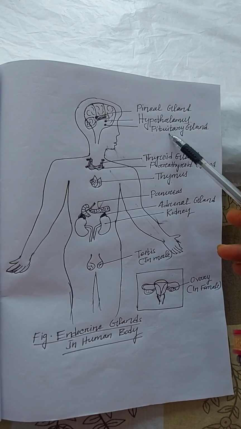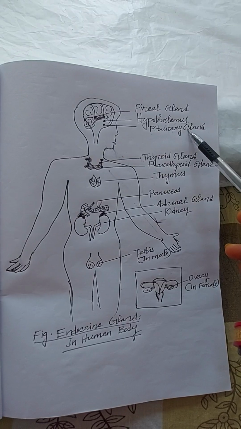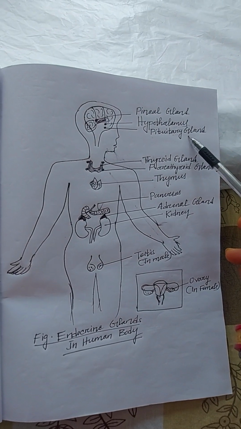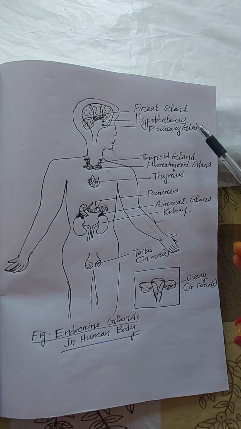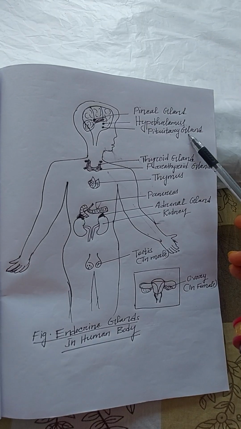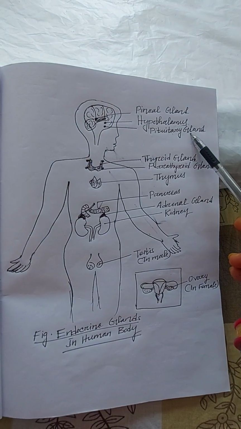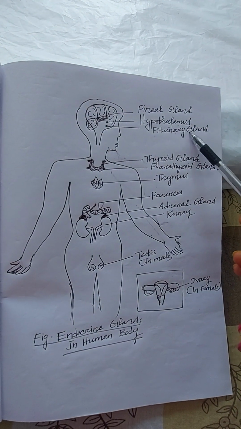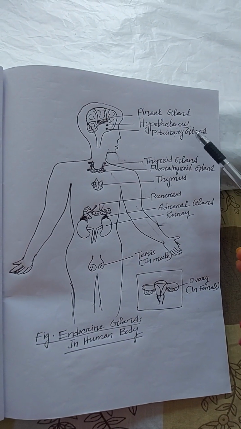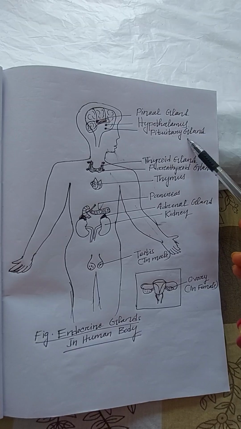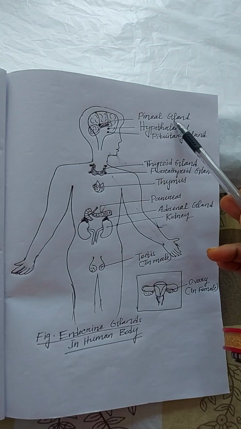Then coming to the pituitary gland. What is the pituitary gland? The pituitary gland secretes about 9 hormones to different parts of the human body. The pituitary gland is also known as the master gland of the human body. Why is it called the master gland? Because it secretes the maximum number of hormones, like thyroid stimulating hormone, growth hormone, oxytocin, ADH, melanocyte stimulating hormone, etc.